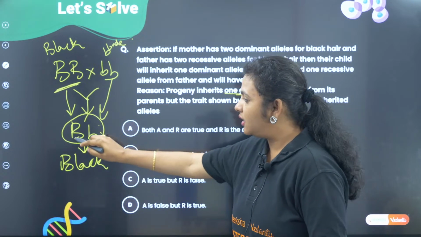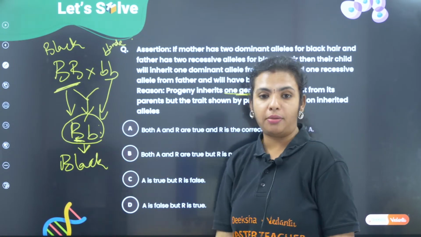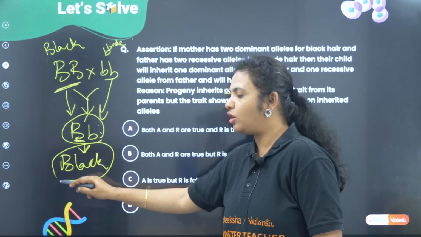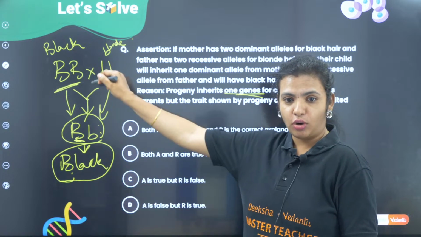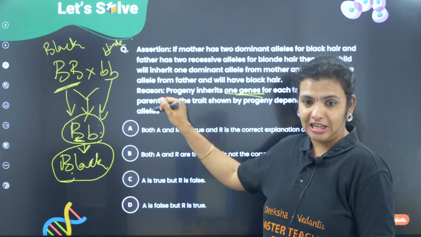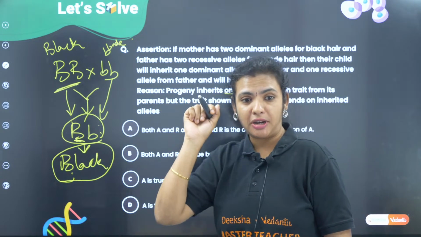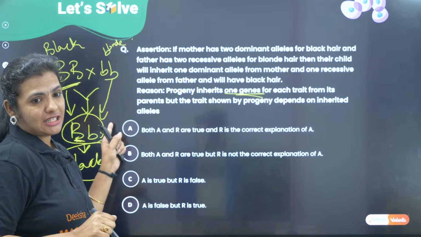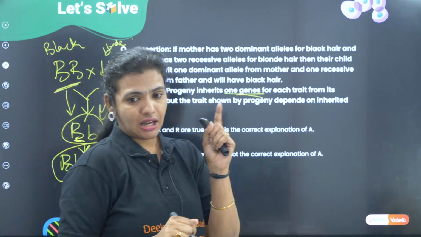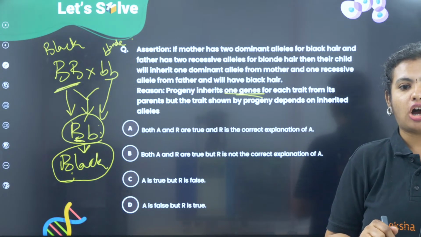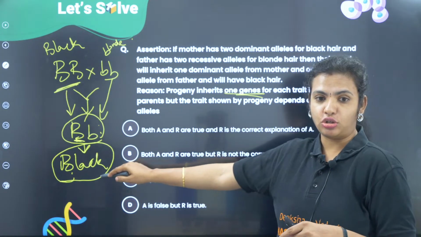And this is the dominant allele, which is why the person is showing a black. Correct? So whatever I have shown in the cross is what is the explanation of the reason. Okay. So explanation of the reason is, they have said one gene means one allele is coming from the father, one is coming from the mother, and depending on which is dominant, that person will show the trait.